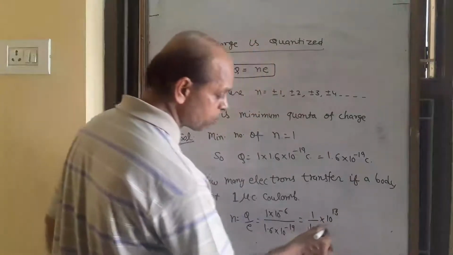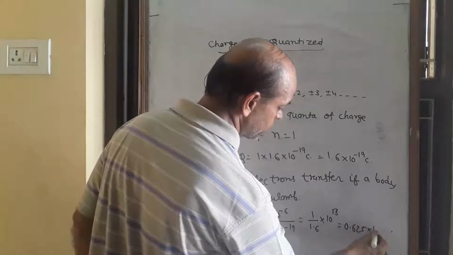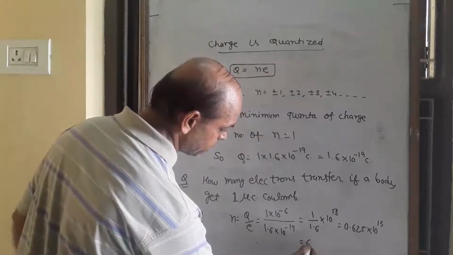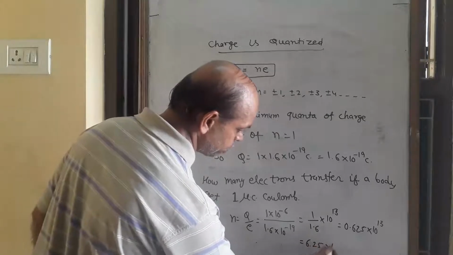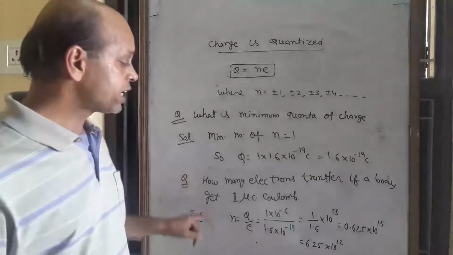And 1 upon 1.6 is 0.625 into 10 to power 13, and also you can write 6.25 into 10 to power 12. So that is the second question.